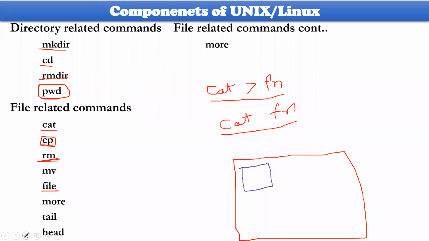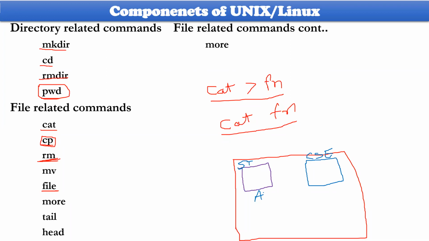Right now I have taken cp for this file, so one more file has been created in another location, called CSE third year, just now.